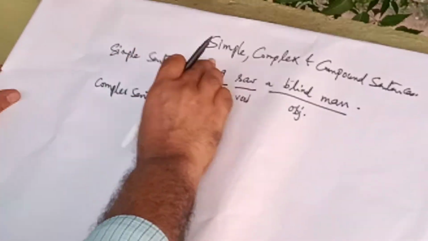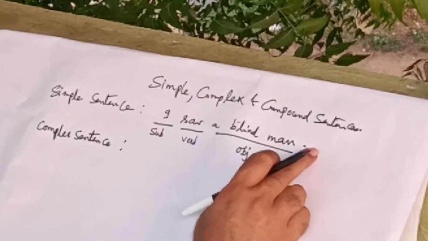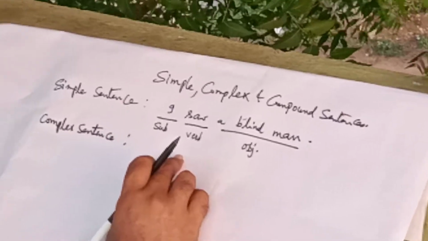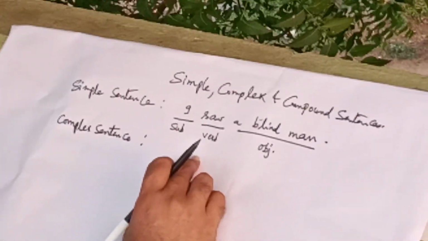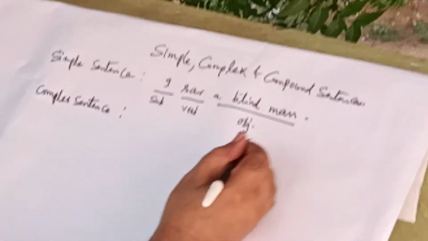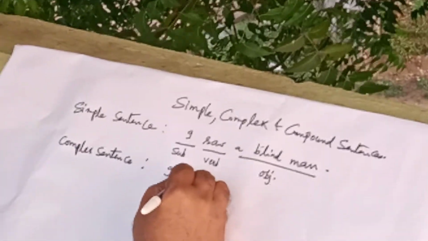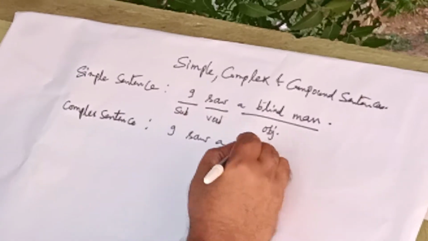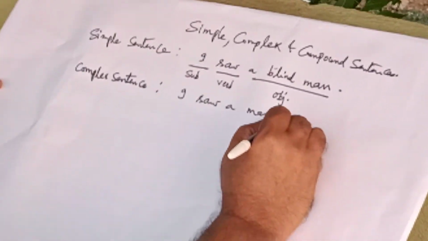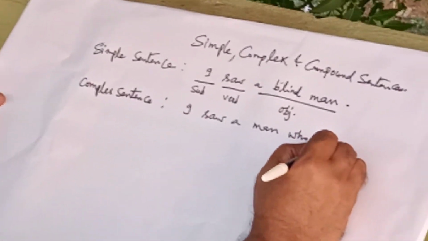For instance, this sentence, I saw a blind man, can be changed into a complex sentence by expanding words or phrases into a subordinate clause. I saw a blind man can be written as I saw a man who was blind.